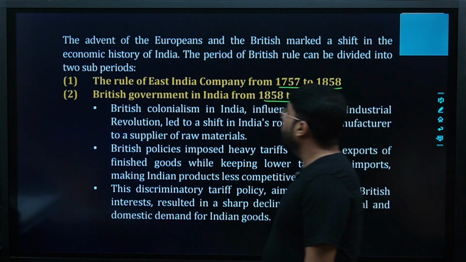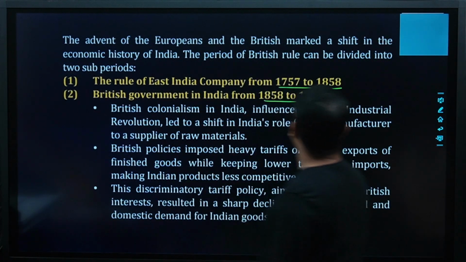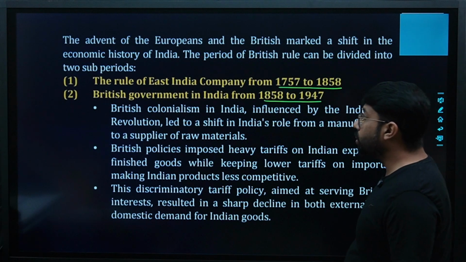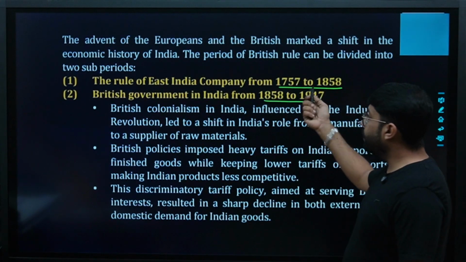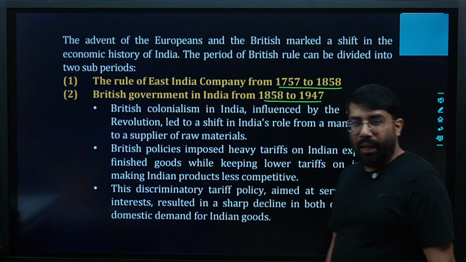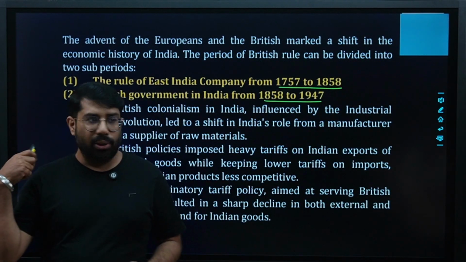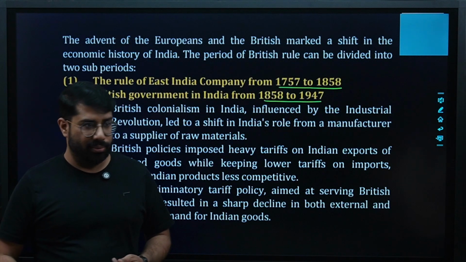The advent of the Europeans and the British marked a shift in the economic history of India. The period of British rule can be divided into two sub-periods: rule of the East India Company and British government in India. As I told you, after the British came to India, the picture of India changed upside down.